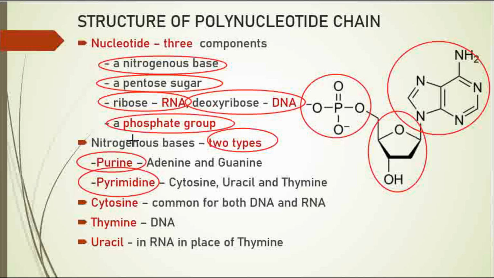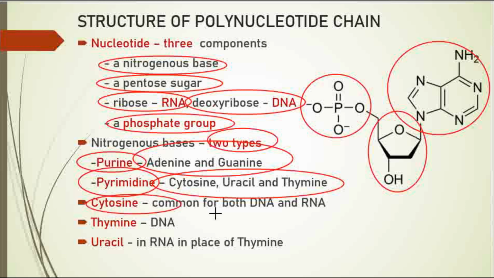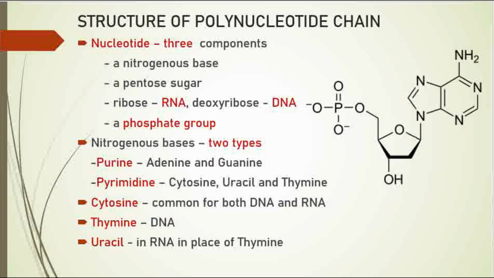Purine pathi, adenine and guanine are purines. Cytosine, uracil, thymine idellam pyrimidine-nu solluvaanga. So this you must remember, it is very important. And also cytosine pathi, it is common for both DNA and RNA. So cytosine-la it is common for both DNA and RNA.